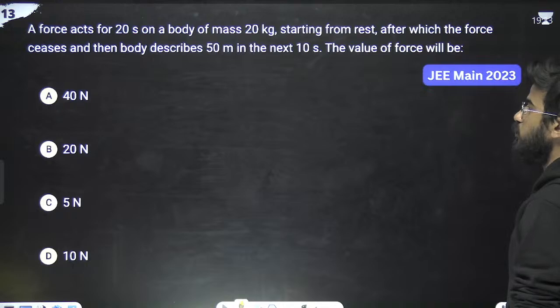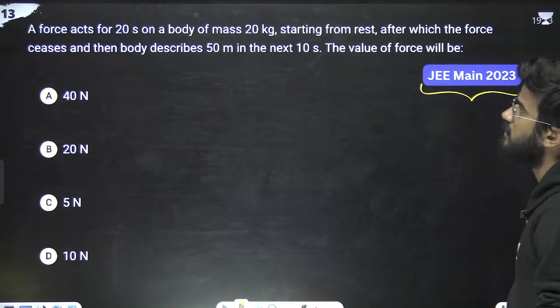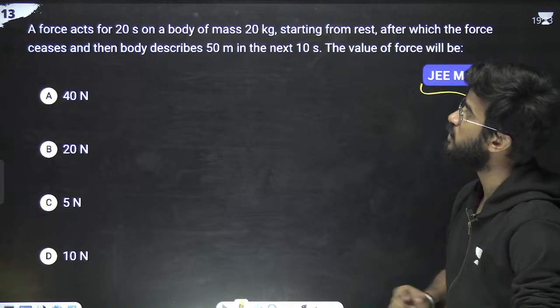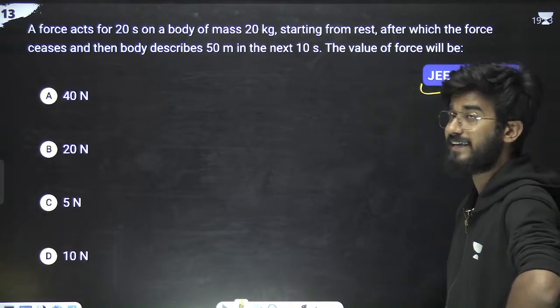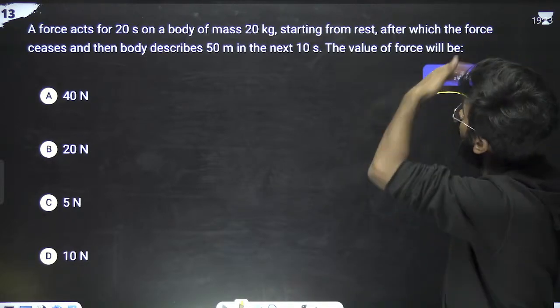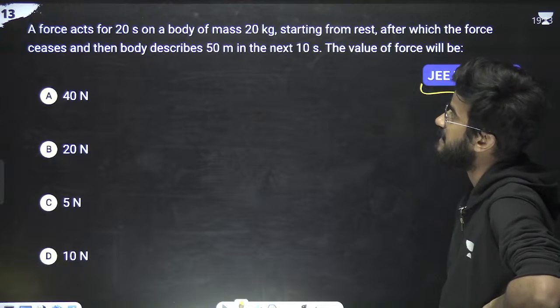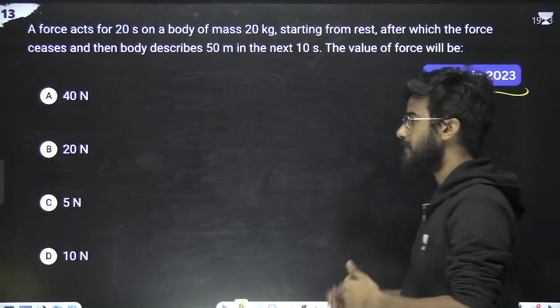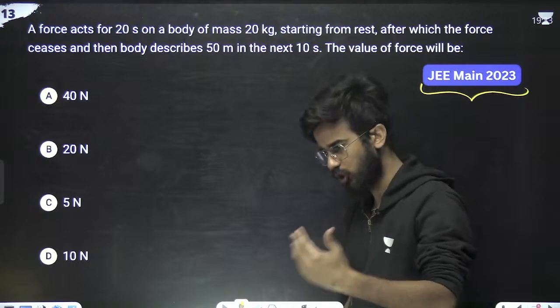Now let us move on to the next question. The question is saying a force X acts for 20 seconds on a body of mass 20 kg, starting from rest, after which the force ceases and the body describes 50 meters in the next 10 seconds. It means we have applied a certain force on a particular body.